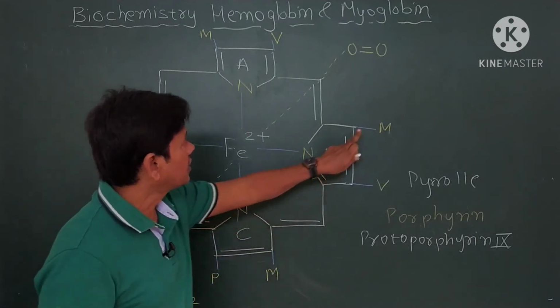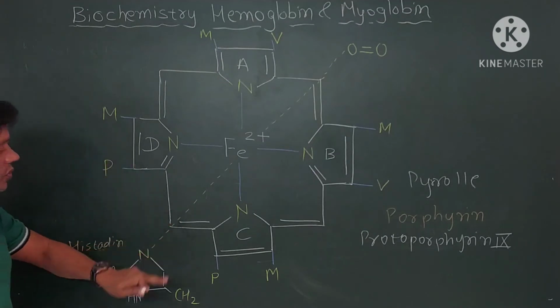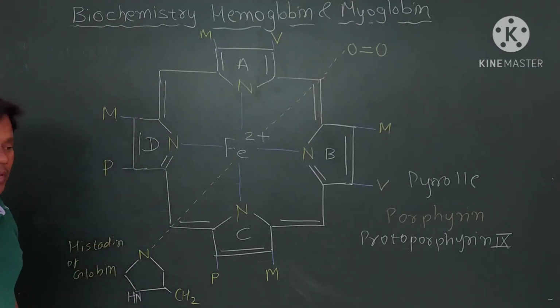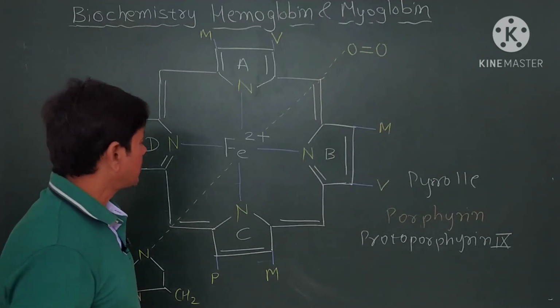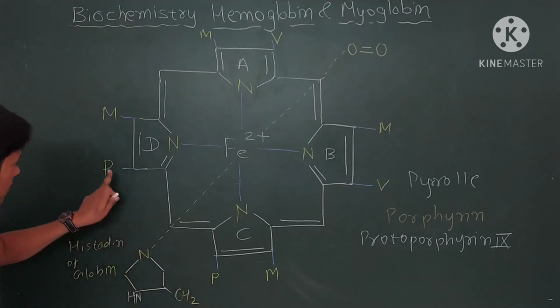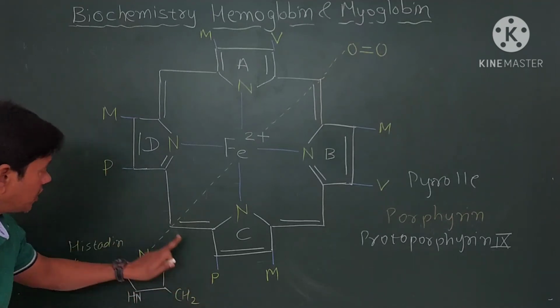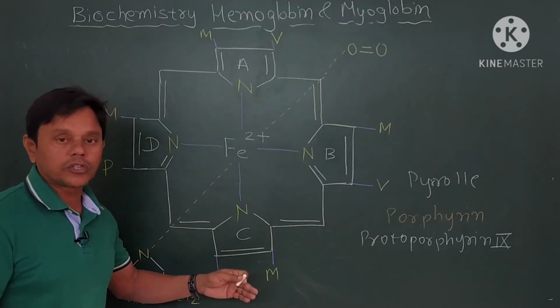So 1, 2, 3 and 4. So 4 methyl groups, 2 propionyl groups, that is 1 and 2 propionyl groups, and propionyl is CH2.